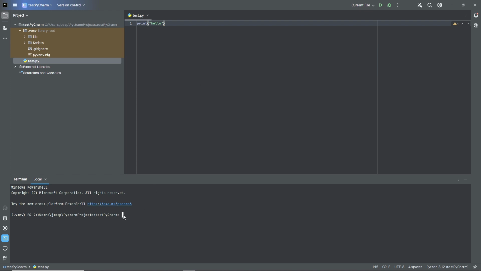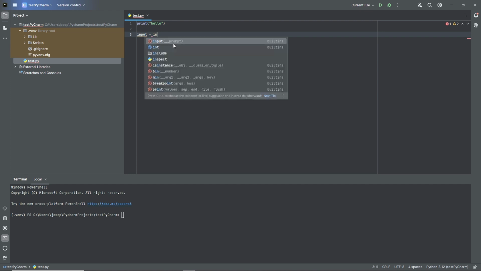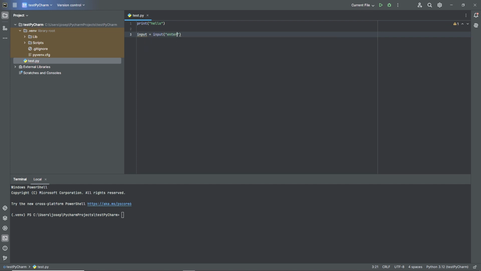The user inputs would be in this terminal, for example. So if I say print hello, and then I want to say input equals input, enter some text, please. Then let's go up here to the right. We see selected is our current file. Sometimes you have to be sure that's selected, or it will run another file that you're not intending. We've selected the current file, this test.py, and we can click this play button to actually run it. That will run our code.